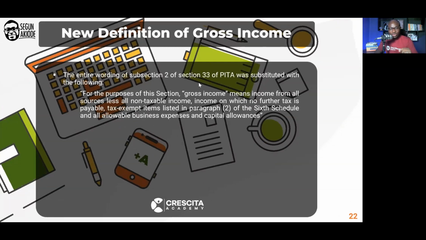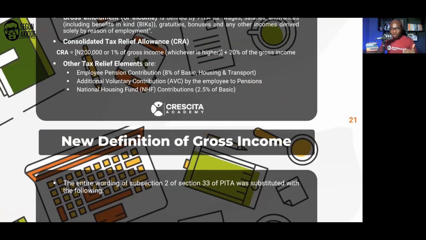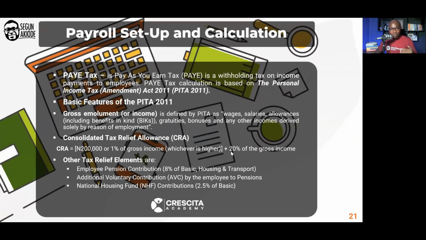There's a section in PITA 2011 that was adjusted, and that entire wording was adjusted to mean that for the purposes of this section, gross income, so take note, is what determines your variable consolidated relief allowance, which is tax-free. Meaning your tax-free element means that you would calculate 20% of your gross income.